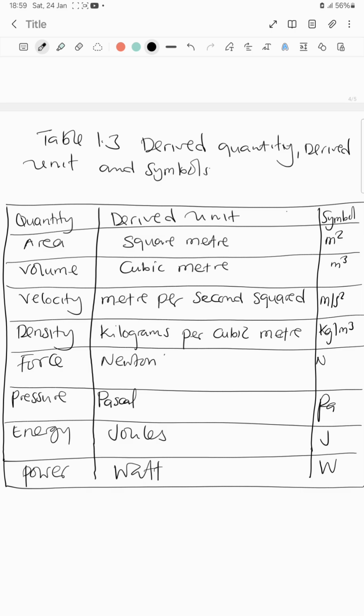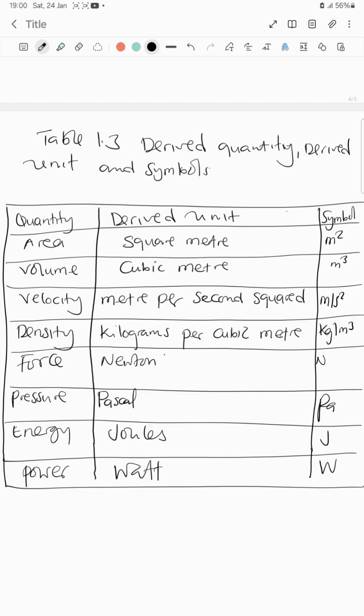Okay, so we now look at derived quantities as well as derived units and symbols. This is the table that shows that. Area is measured in square meters, m squared. Volume is cubic meter. This is where we learn that it's not meter cubic, it's cubic meter, so that we don't make those mistakes.